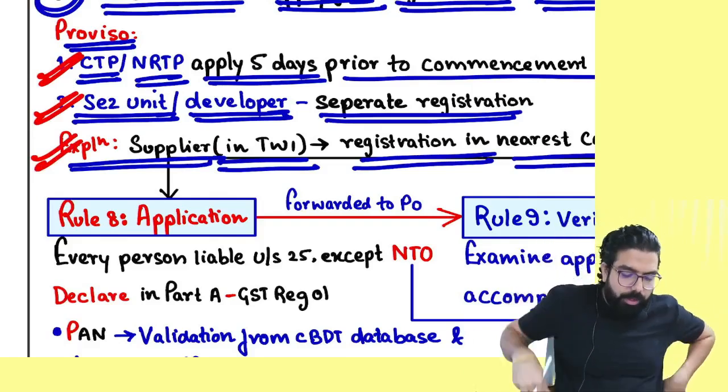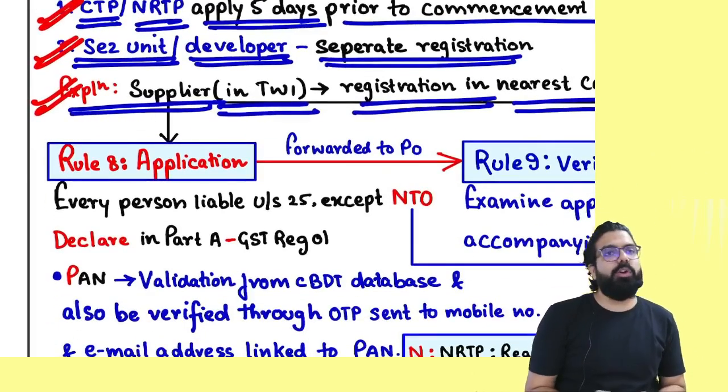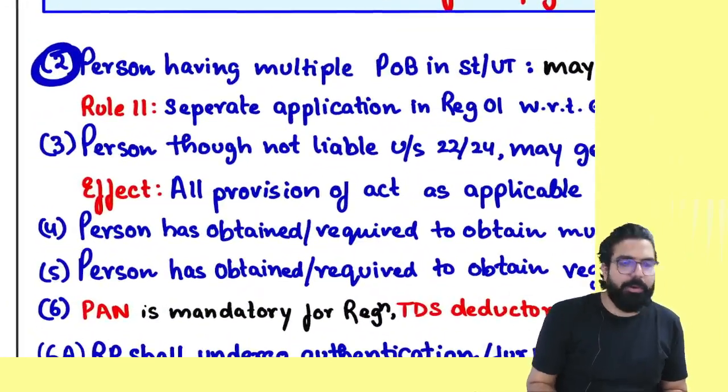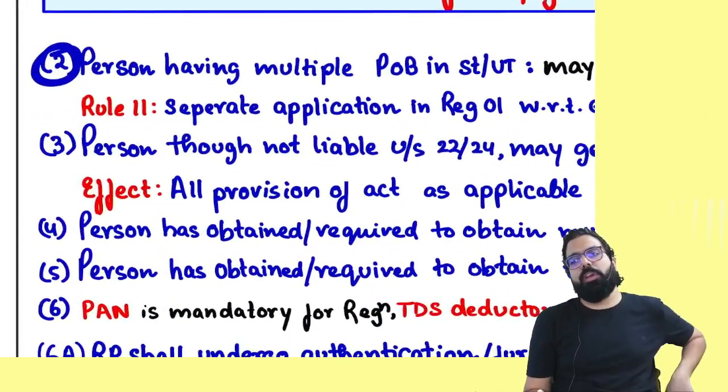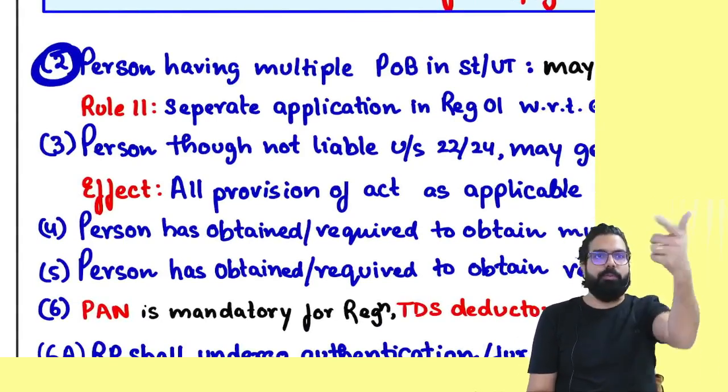Now, everyone listen to me very carefully. Whenever you are applying, this point I will talk about a little later. I want to first talk about section number 25.2. Please come to section number 25.2. Sir, why are you not telling that? Because you have to learn this first and then you have to go back.